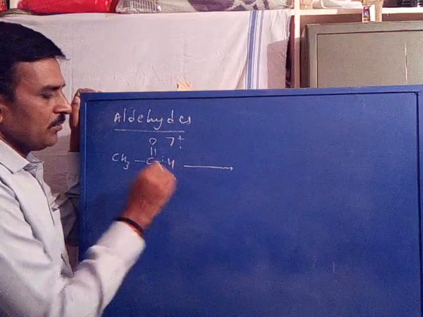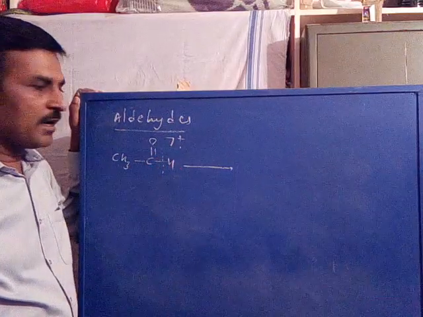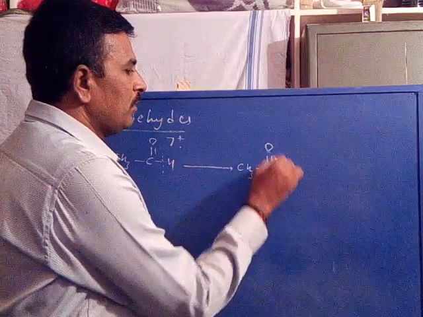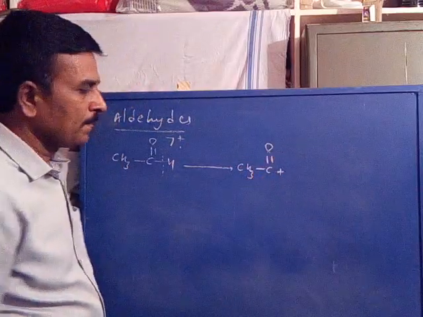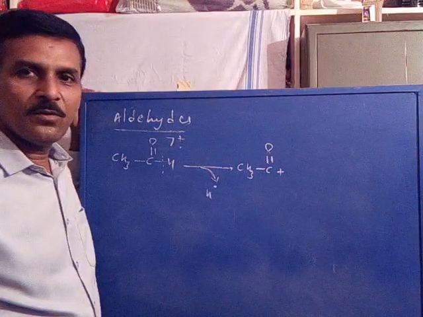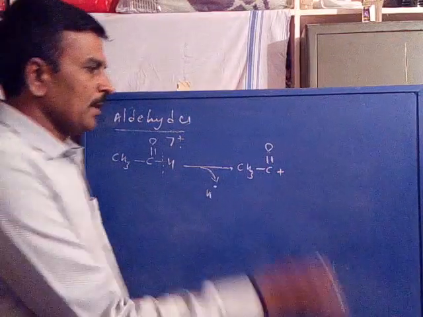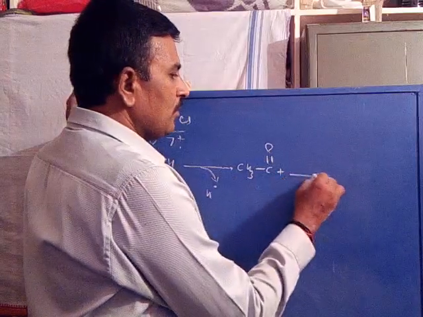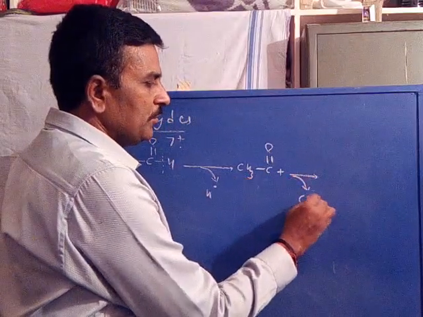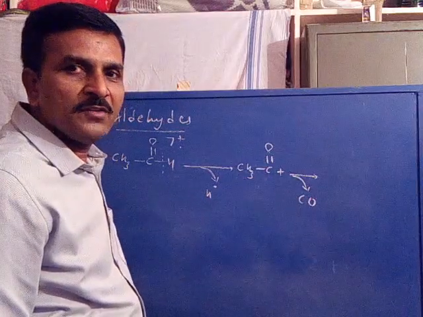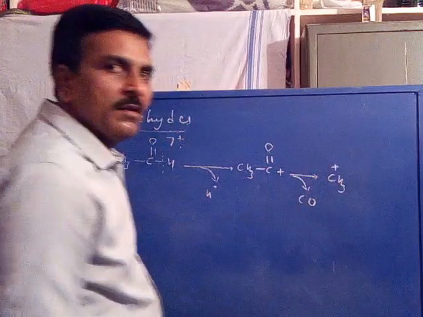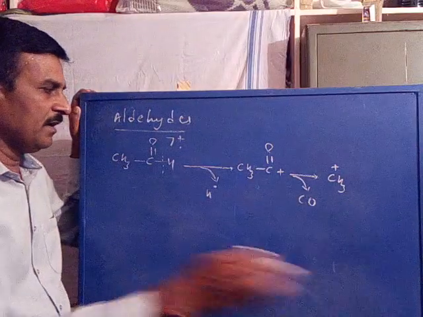It may undergo fragmentation by the cleavage of the carbon-hydrogen bond to give CH3C=O as a cation by the loss of hydrogen as a radical. Now this may further undergo fragmentation by the loss of carbon monoxide as a neutral, with the formation of the CH3 cation.